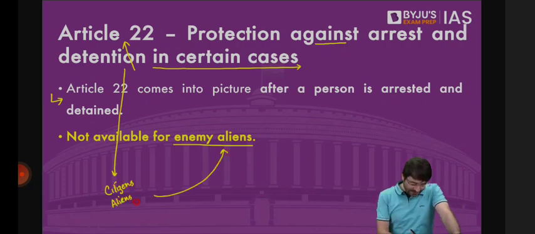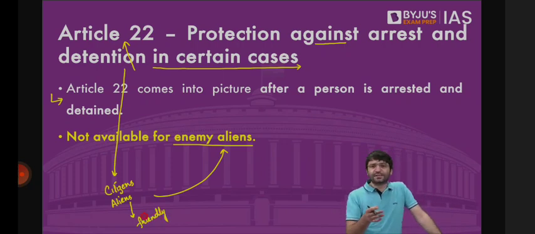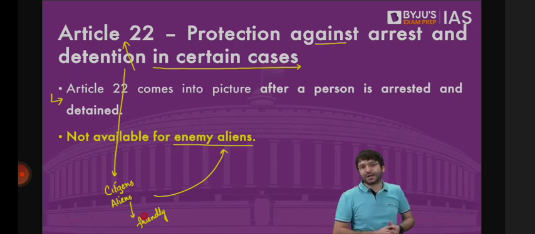And what are these enemy aliens? Aliens can be divided into friendly and enemy aliens. Friendly aliens are the citizens of those countries which share cordial, good relations with India. Enemy aliens are the citizens of those countries with which India is at war. And those nationals of other countries with which India is at war, if they are in India, they do not enjoy this protection under Article 22 of the Constitution.